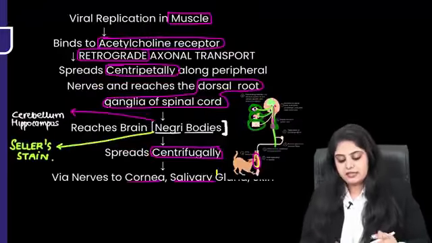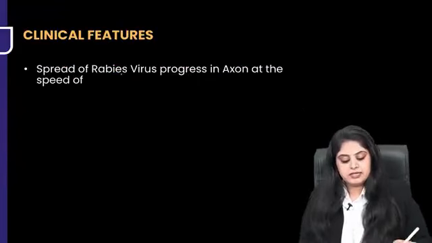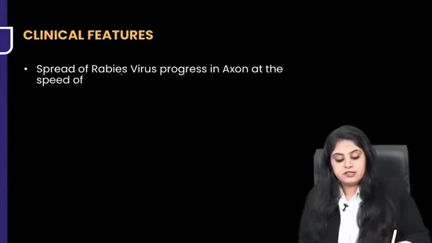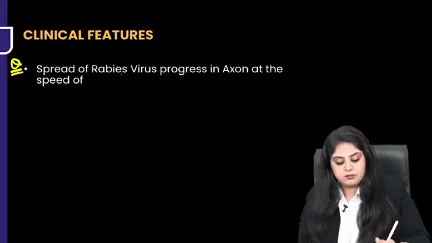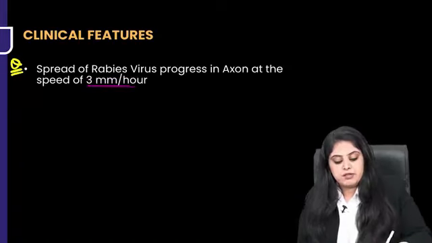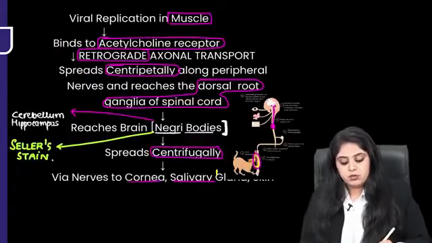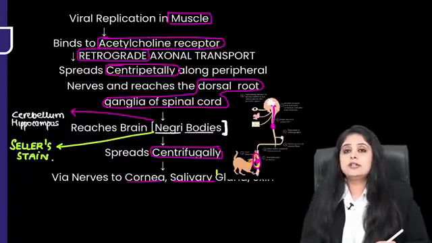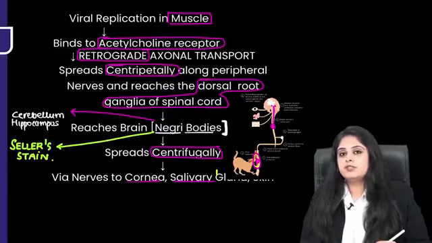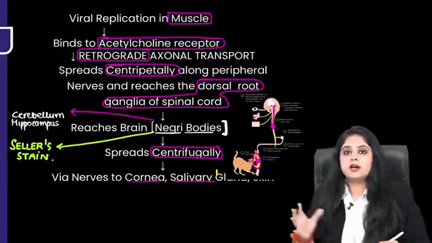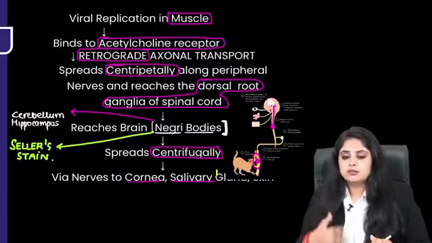At what rate is this happening? Anyone who can tell me that? Spread of rabies virus progresses in axon at the speed of 3 mm per hour. This is just general. They have calculated this from the lower limb. From here, it will take 3 mm per hour to go. But imagine, for example, it was taking a few hours, 10 hours or 12 hours or 20 hours.